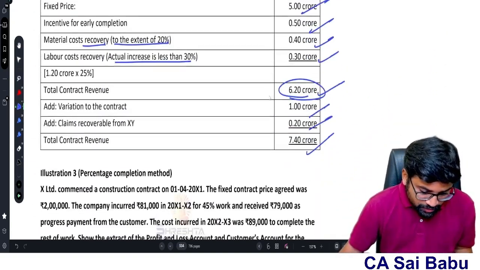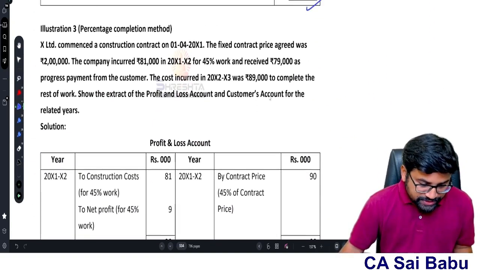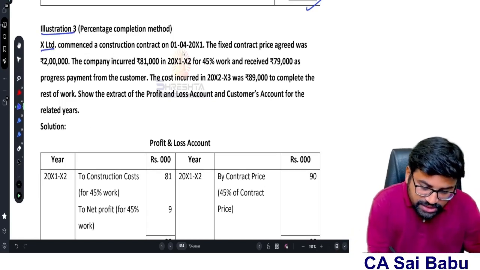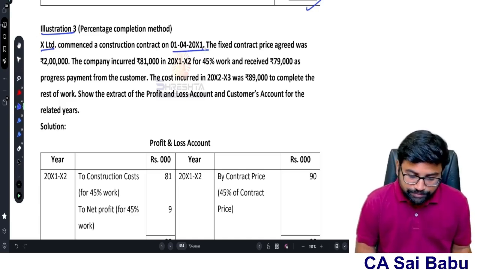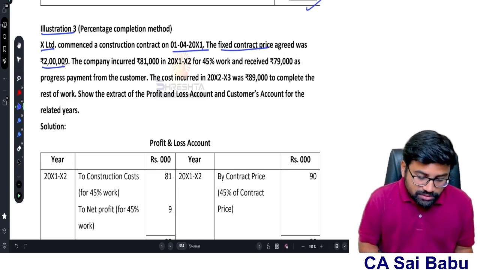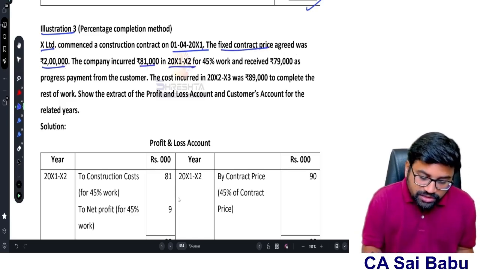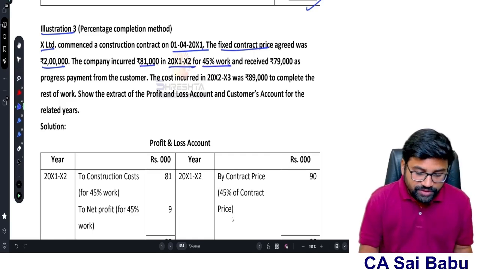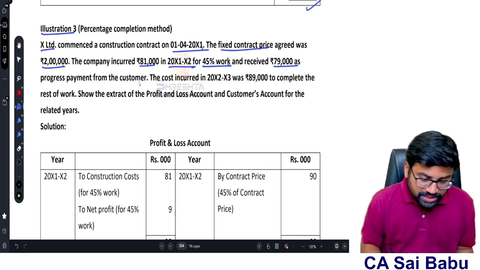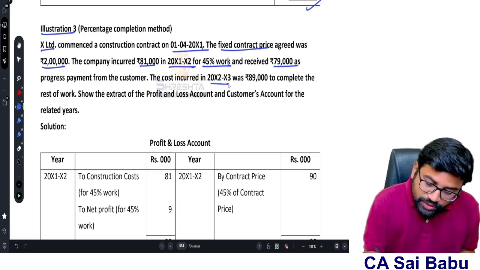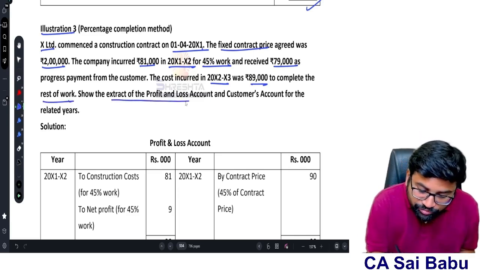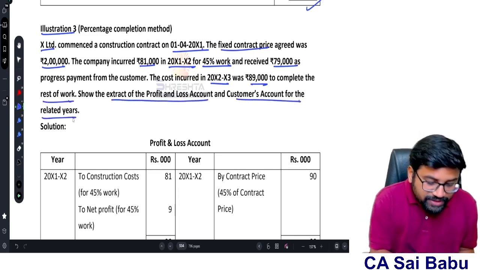Okay. Now come to question number 3, sir. Illustration 3. XY commenced a construction contract on 1/4/2011. The fixed contract price agreed was 2 lakhs. The company incurred 81,000 in the year 11-12 for 45% of the work and received 79,000 as progress payments from the customer. The cost incurred in 12-13 was 89,000 to complete the rest of the work. Show the extract of P&L account and customer account for the related years.